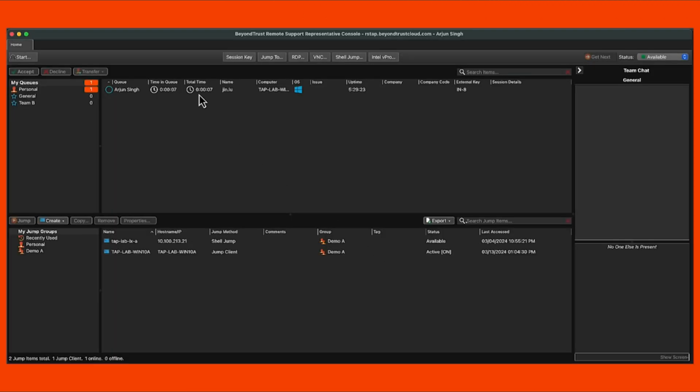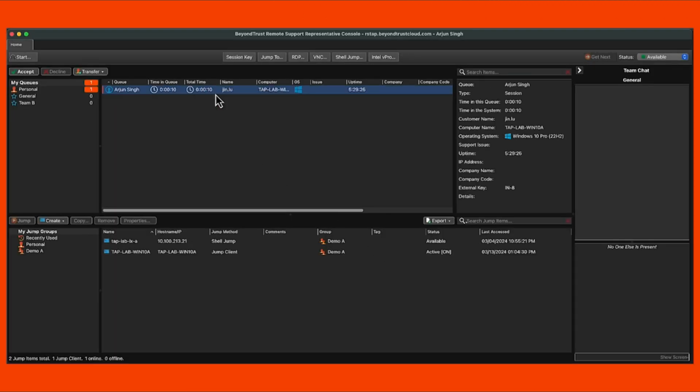Back in the console, Arjun can pick up that session request and begin troubleshooting the issue.